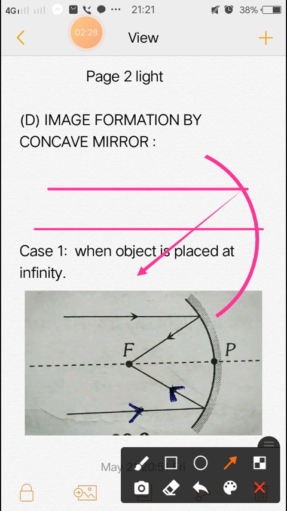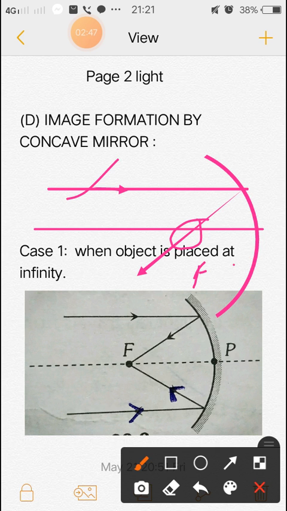This is a parallel ray, and this is a parallel ray, and after deflection it goes through the focus. This point is the focus F.